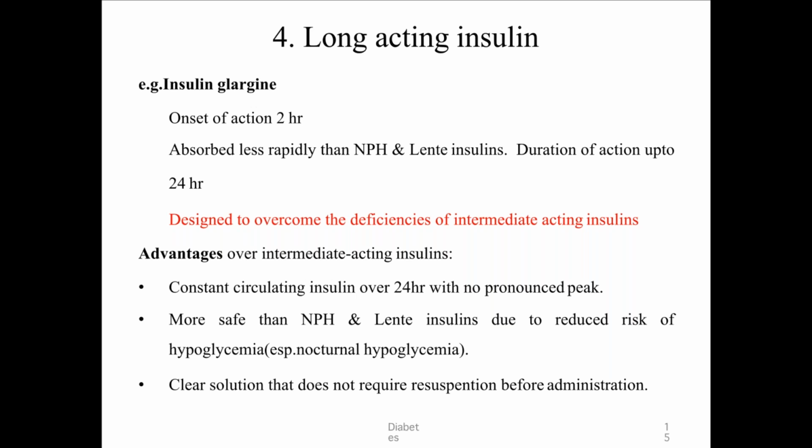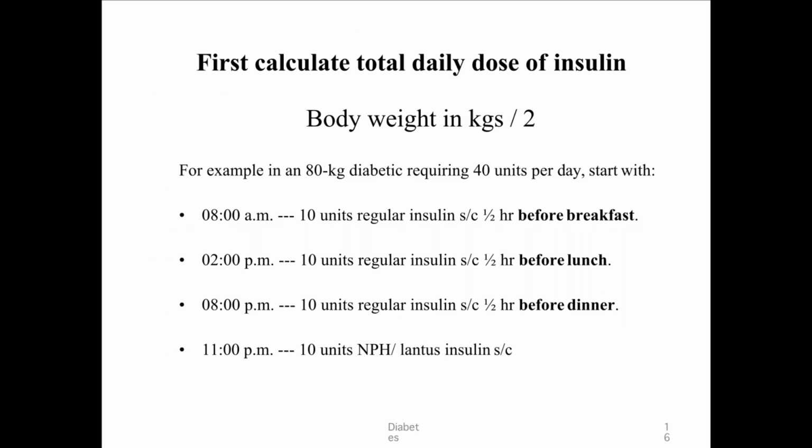The advantages are constant circulating insulin over 24 hours with no pronounced peak, more safe than NPH and lente insulin due to reduced risk of hypoglycemia, especially nocturnal, and a clear solution that does not require resuspension before administration.